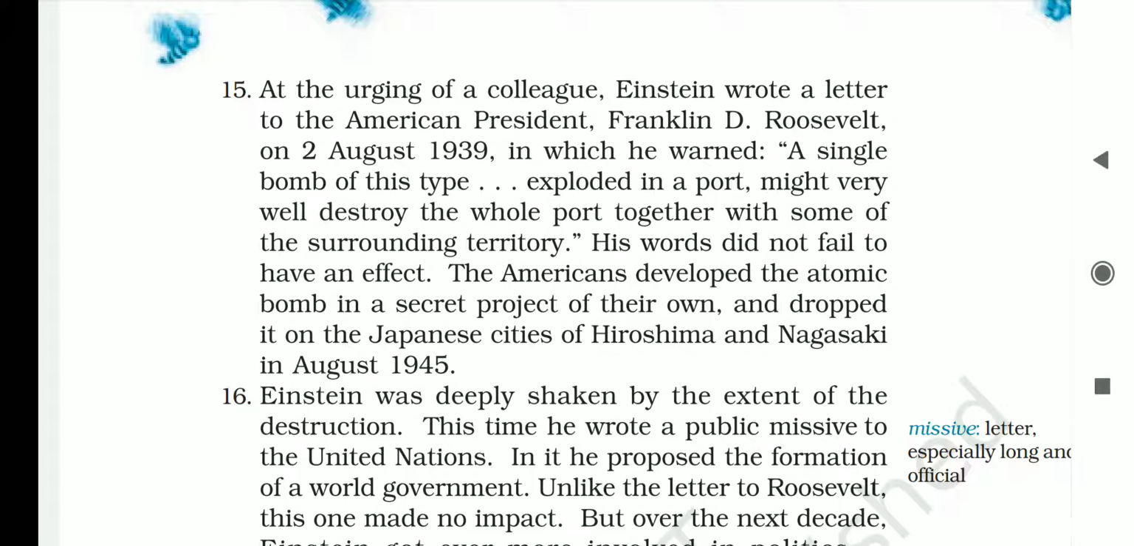Einstein's letter had an effect on the president. As a result of it, the Americans developed the atomic bomb secretly, and in August 1945 they dropped it on two cities of Japan, Hiroshima and Nagasaki. The Germans just developed the atomic bomb. They did not use it on any country, but America did and destroyed those two cities of Japan.